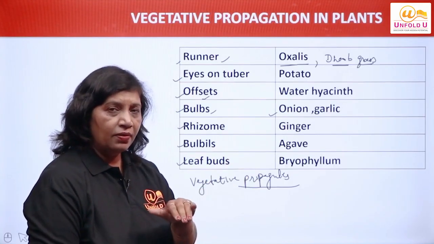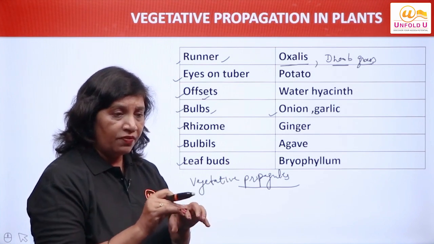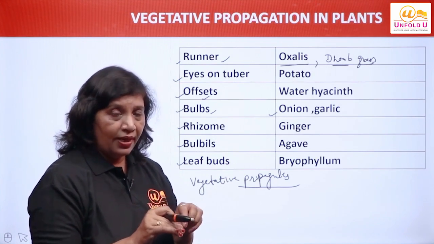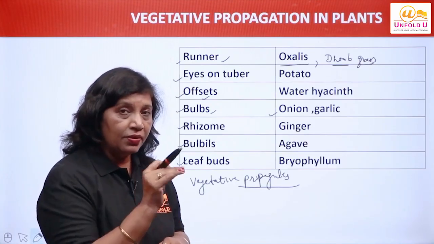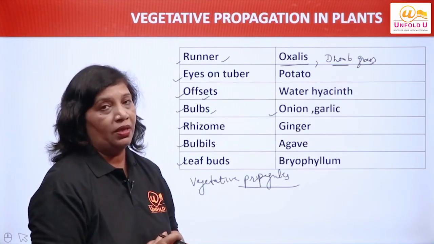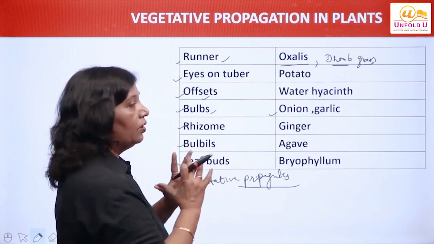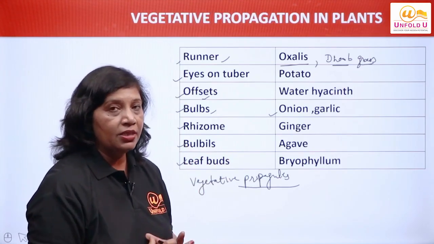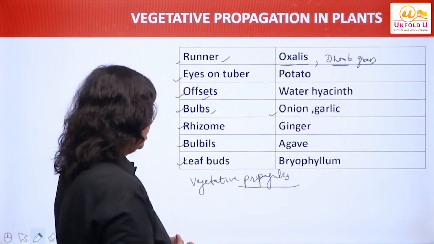We find on ginger some fleshy, leaf-like structures, and the internodes are seen on the ginger. These regions are capable of forming new plants. They store food during unfavorable conditions, and during favorable conditions they form new plants.